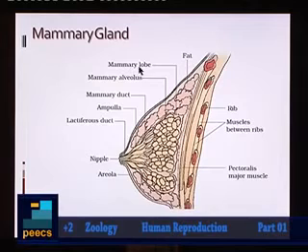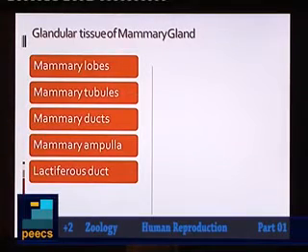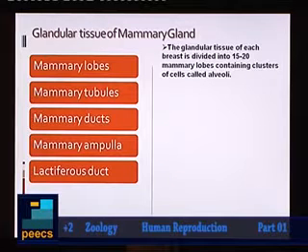The glandular tissue is composed of mammary lobes. We will go to the components. The components are mammary lobes. What is a mammary lobe? Mammary lobe is actually formed by clusters of cells called alveoli. Alveoli are the cells which produce milk and store milk. So clusters of alveoli are known as mammary lobes. And you can see around 15 to 20 mammary lobes within each mammary gland.